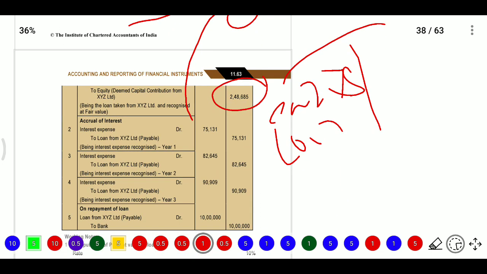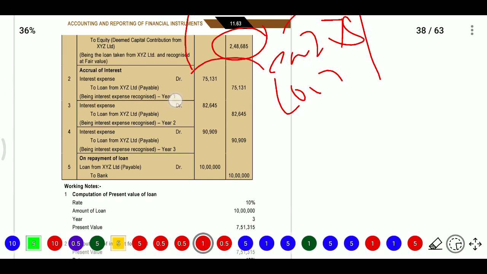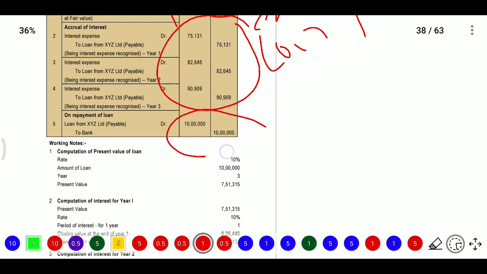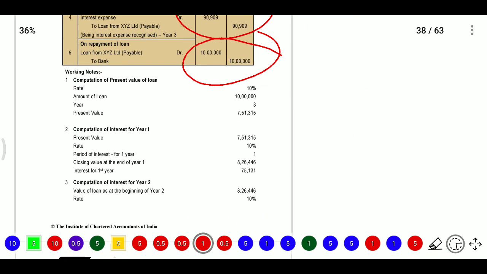So we need to pay the interest up. So we need to accrue that interest entries for 3 years. After that it will be loan from XYZ payable debit to bank account. So here the present value of the loan we will take at 10%. The loan will be for 10%, 3 years, and the present value becomes 7,51,315.